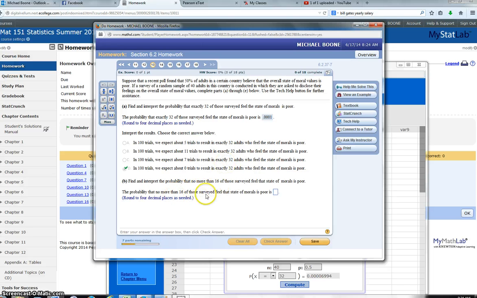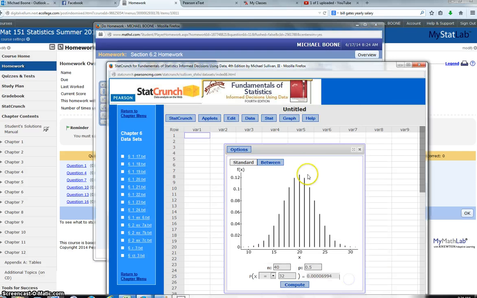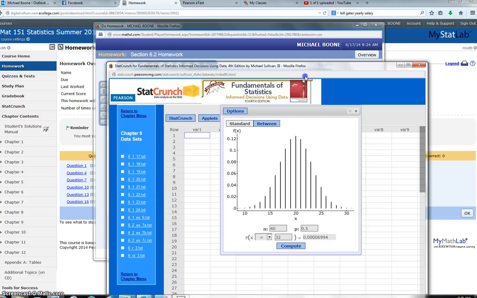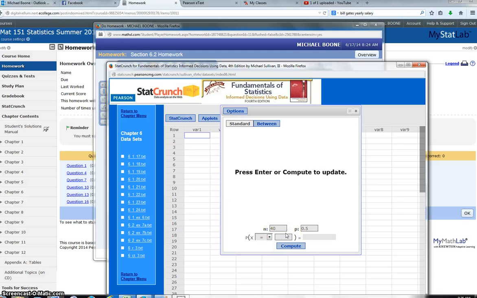No more than 16. So if we go back to this, what does no more than 16 mean? Does it mean greater than? Does it mean less than? Does it mean greater than or equal to? No more than 16 means I can go up to 16, but I don't want to go past 16.